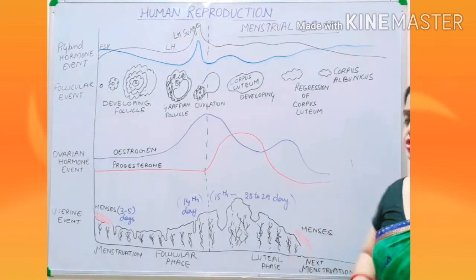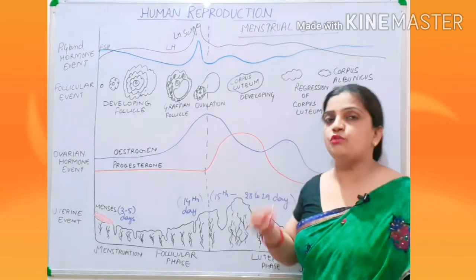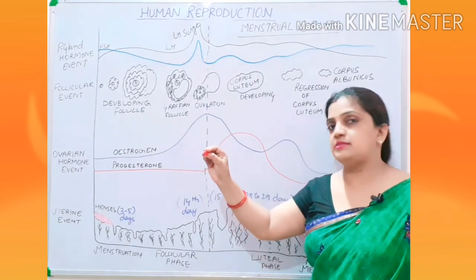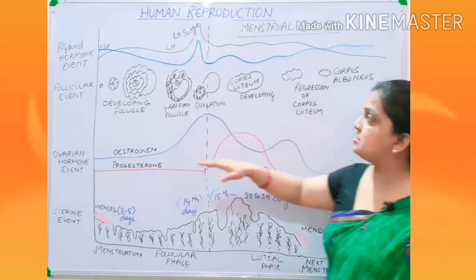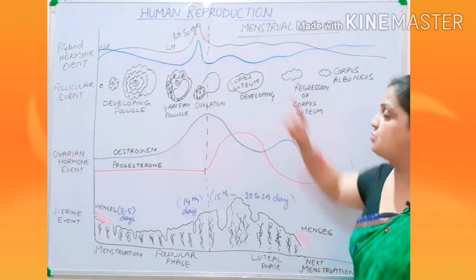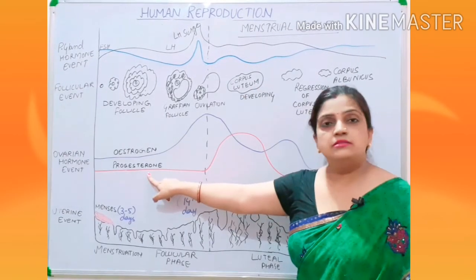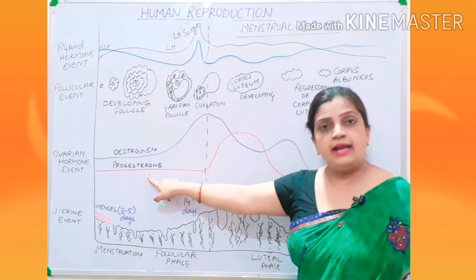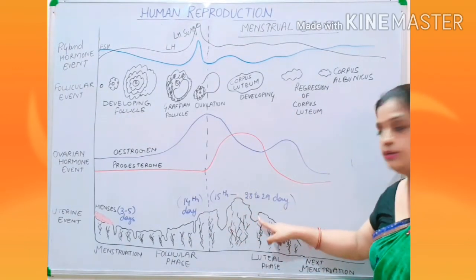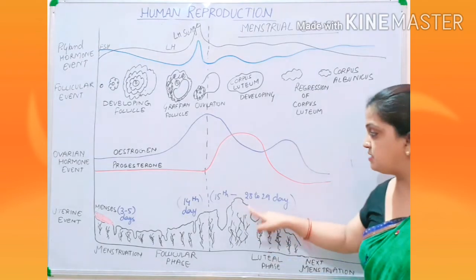Now the first change, if suppose ovulation has happened and the secondary oocyte is in the oviduct, is inside the ovary: the corpus luteum will form, and this corpus luteum will be secreting progesterone. This progesterone will also help in increasing the layer of the endometrium.